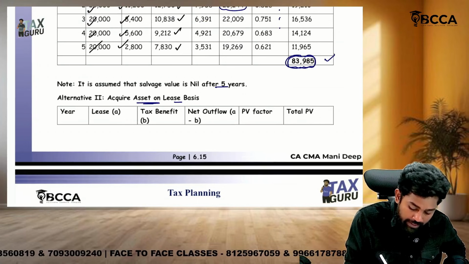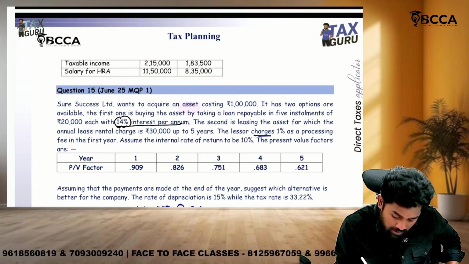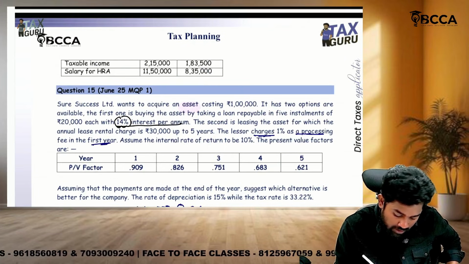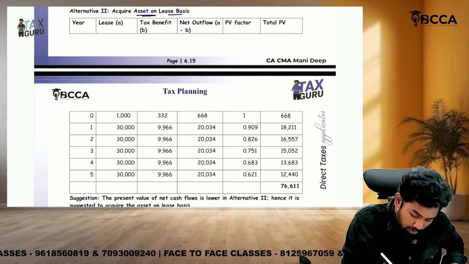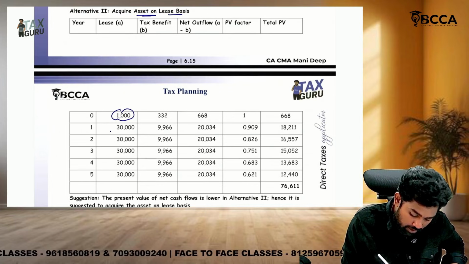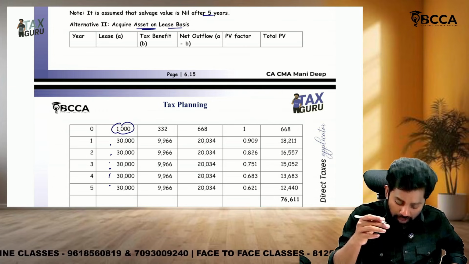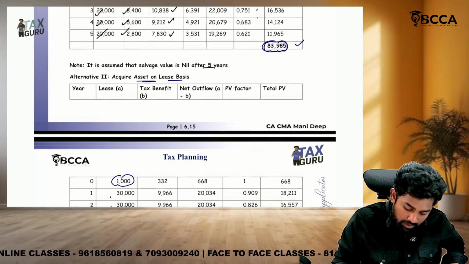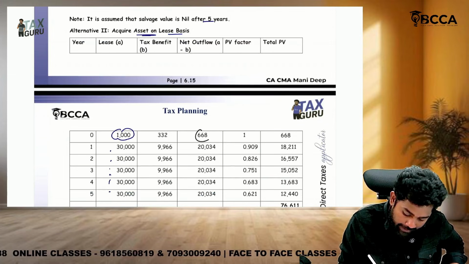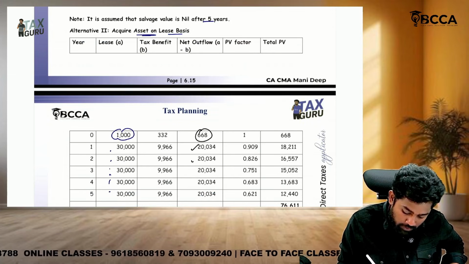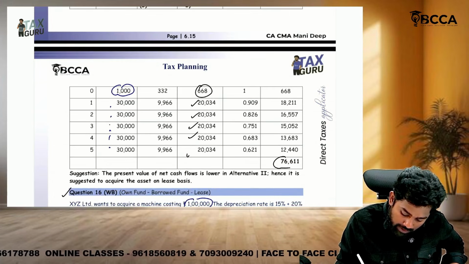Then acquiring an asset based on lease. So what is the lease one, sir? The lessor charged a processing fee of 1% in the first year and every year they will be paying 30,000. So if you see 0, 1,000 and 1, 2, 3, 4, 5, every year 30,000. So on the total amount it is expense only. So every year there will be a tax saving of 33.22%. If you subtract the tax benefit, net cash outflow is like 20,034 every year. Discount it, you will get 76,611.